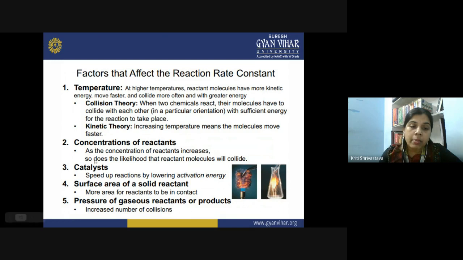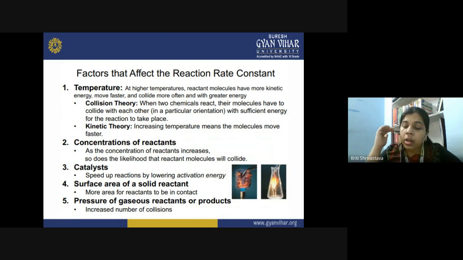Then the third parameter is the catalyst. As we have discussed, catalysts are the chemicals which simply speed up the reaction, and they do so by lowering the activation energy. And the activation energy is what? It is the minimum energy for the reactant molecules to perform the reaction. So if they have a higher activation energy, then it will take time for them to achieve that energy and then to convert themselves into the product.